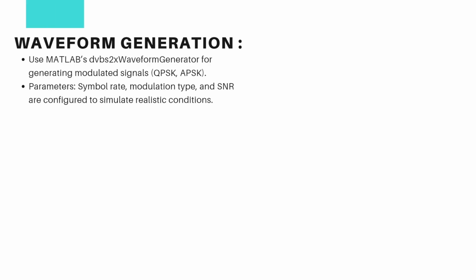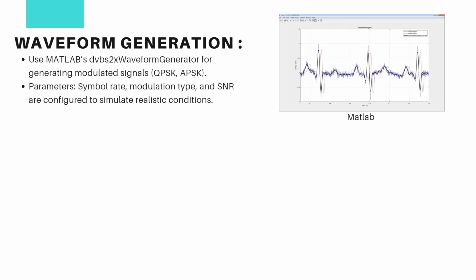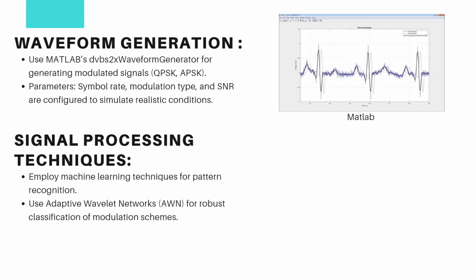So, for the waveform generation, we use MATLAB's DVB-S2X waveform generator for generating modulated signals, in which we can adjust the symbol rate, modulation type, and SNR configurations and all. Now, why are we using MATLAB? It is to train the machine learning models for recognizing the types of